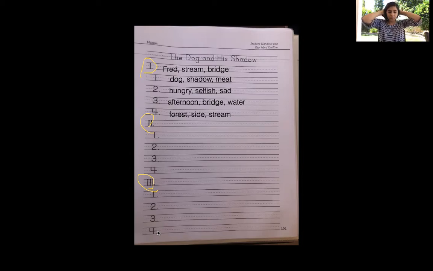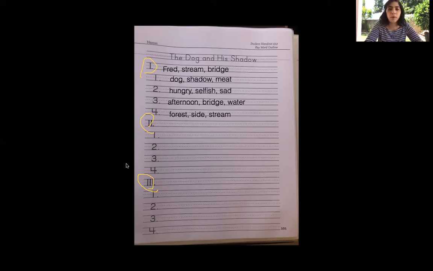So all you have to do is answer questions. It's pretty easy. After we do it a couple of times, I think you'll start getting the hang of it and you'll start memorizing the questions I'm going to ask you, because they're going to be the same questions every time we do a story. Okay, so let's go on to the second one. But before we do that, I want to go over the 3.